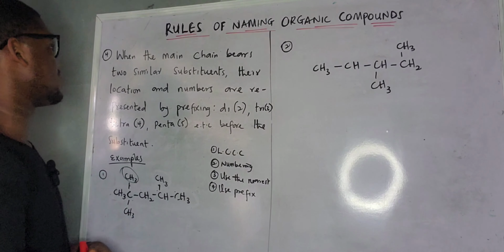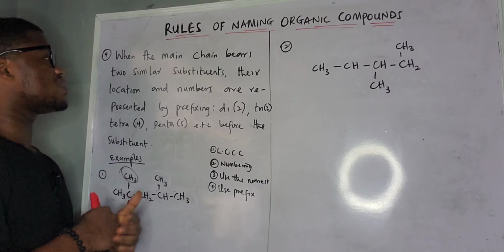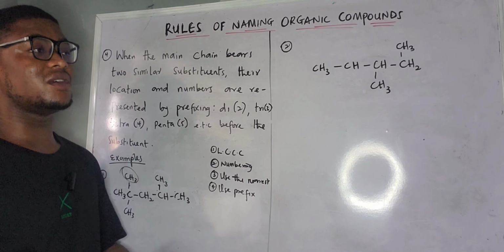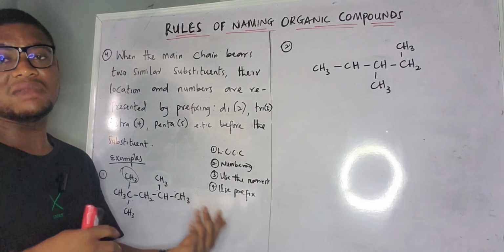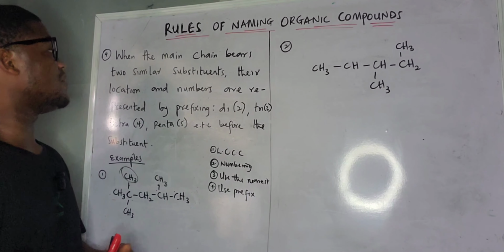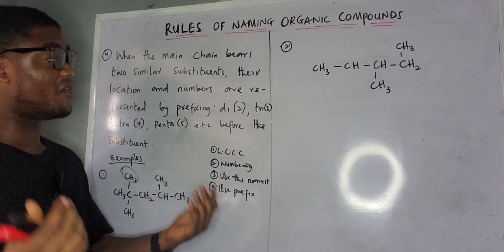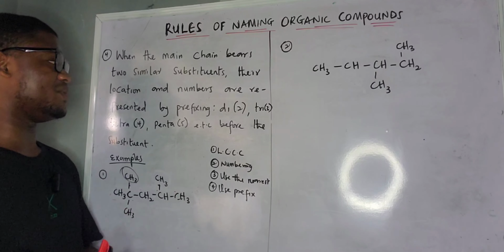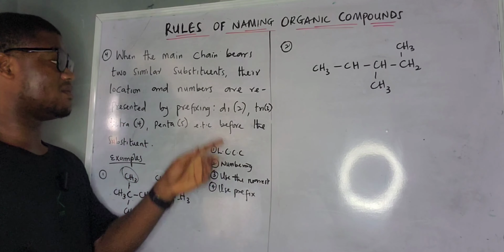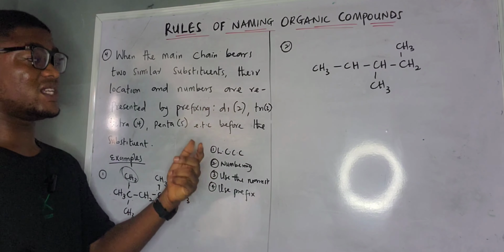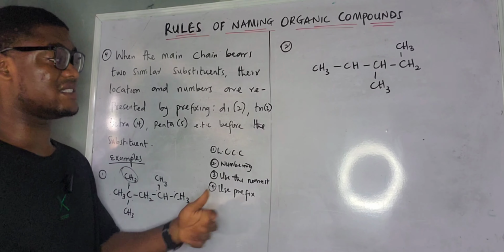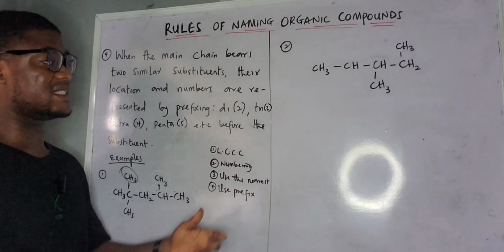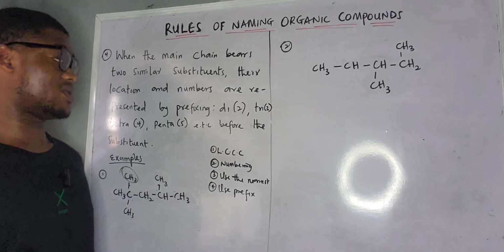Now let us look at the first rule now. We say when the main chain bears 2 similar substituents or 3 similar substituents or 5, like maybe when we have 5-methyl there, or we have 4-ethyl, all those kind of things. So that is why we say we have 2 or 3 or 4 similar substituents. Their location and numbers are represented by prefixing it, like with di for 2. When there are 2, maybe we have 2-methyl, it is dimethyl. When we have 3-methyl, trimethyl. When we have 2-ethyl, it is diethyl, all those kind of things.